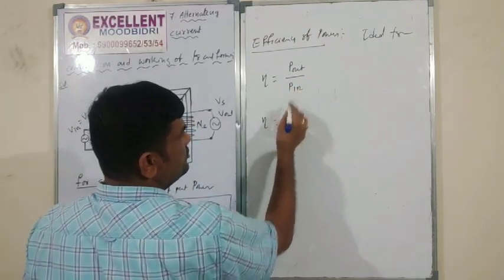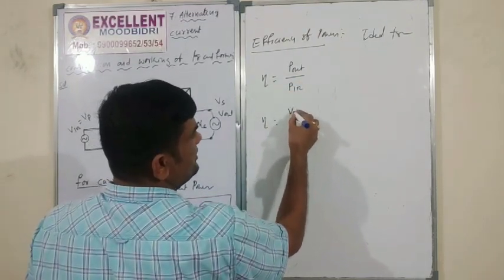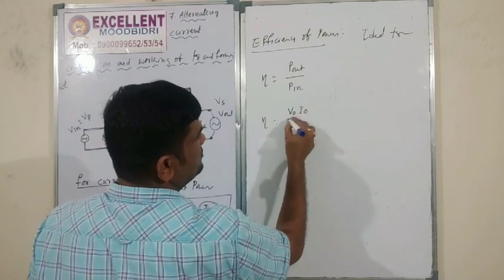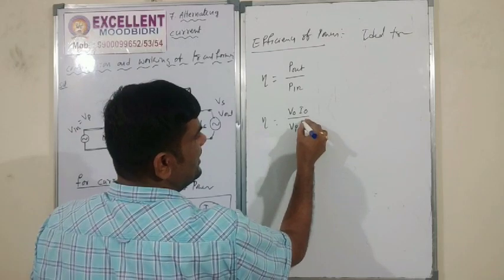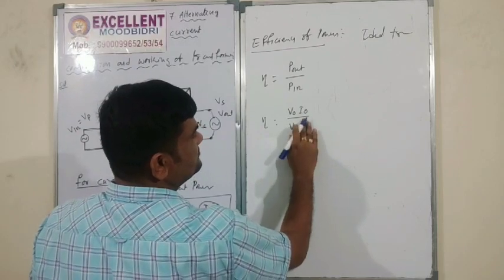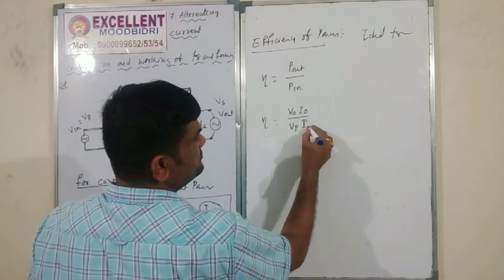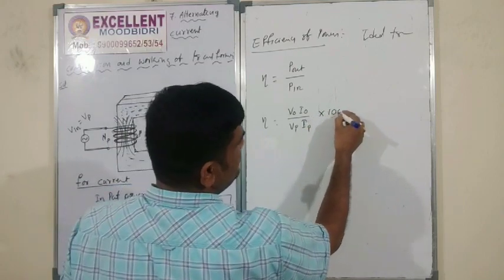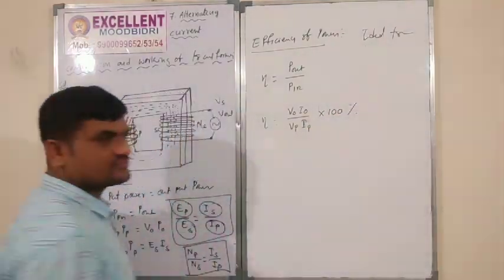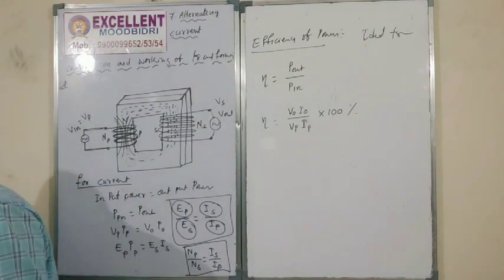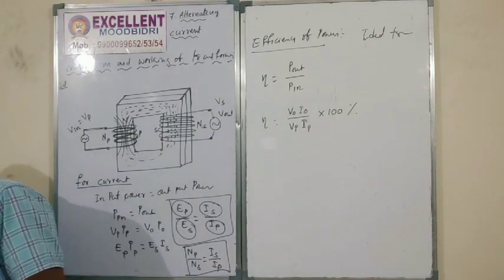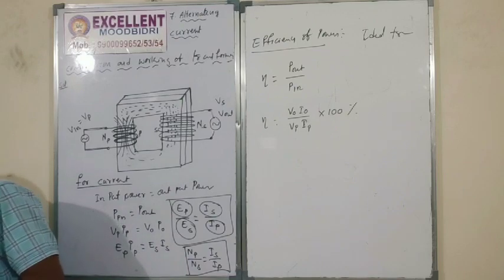So eta is equal to P output, V naught into I naught, by P input, V into I input, into 100%. So this is the efficiency of power.